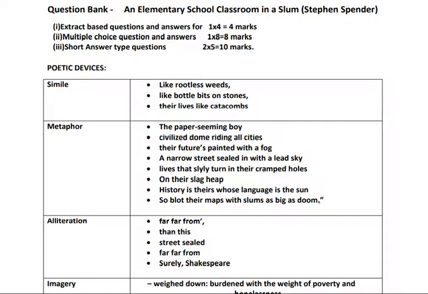Secretly. So they live there in the narrow crowded lanes. The streets are quite narrow. The houses are like holes, small places. And they are all leading their life very secretly. Nobody is bothered about this. So, lives that slyly turn in their cramped holes. Here holes is referring to those slums.